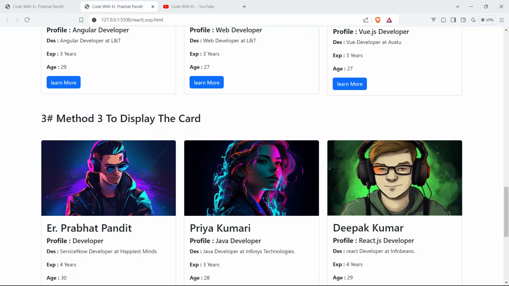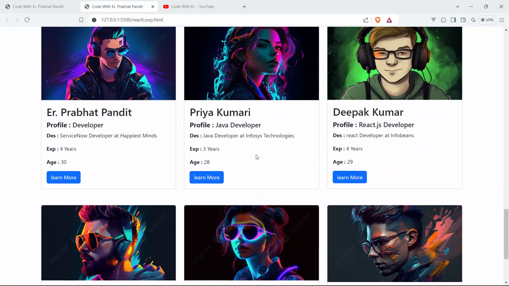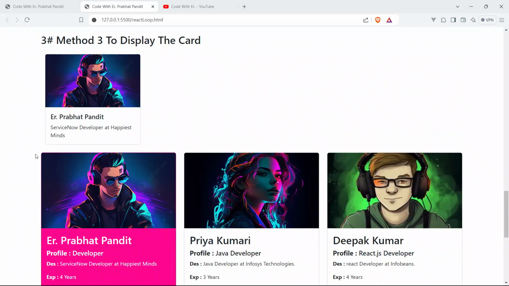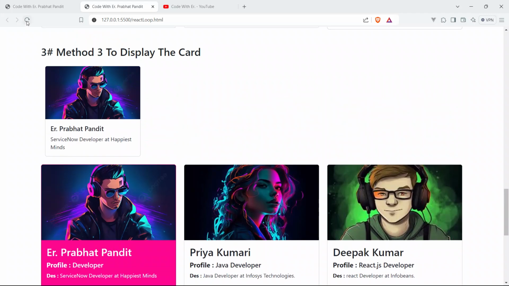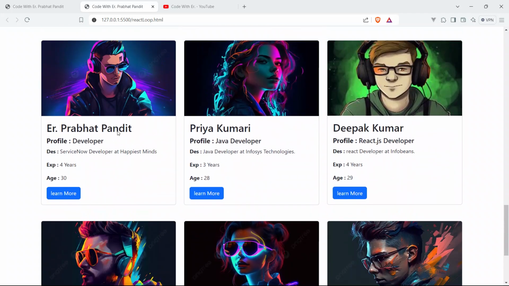Here you can see we have got 6 user profile cards, and the first profile card is Prabhat Pandit, and he is a developer. This is the description, this is the experience, and this is the age. Let me just refresh the page. I will explain later what it is. So this is the first profile.